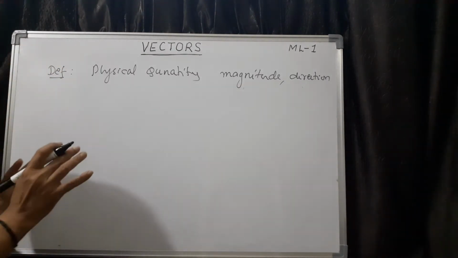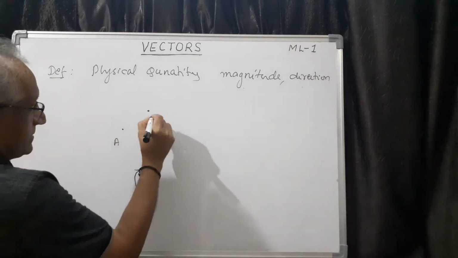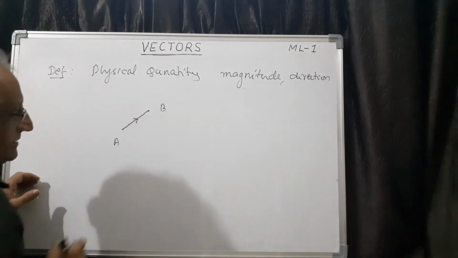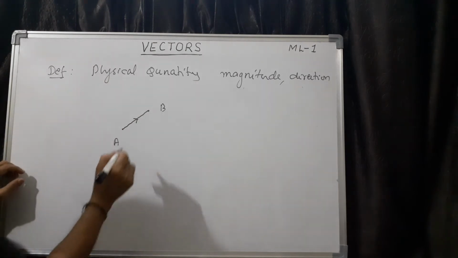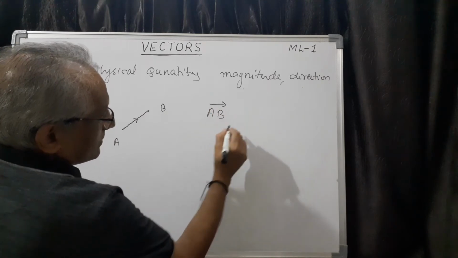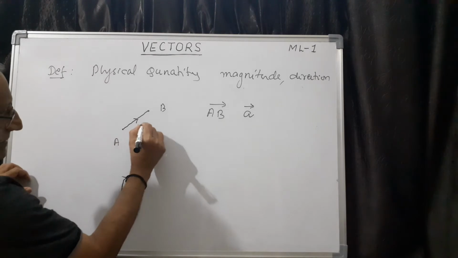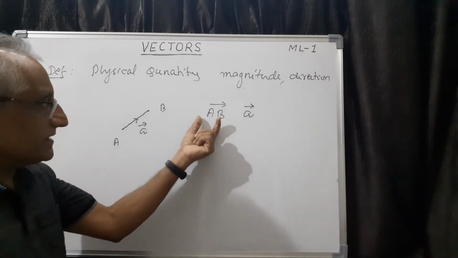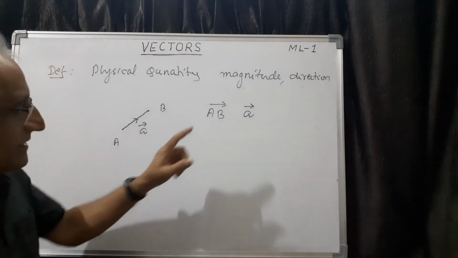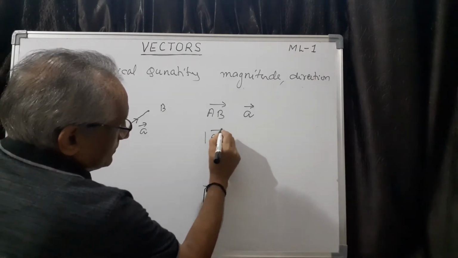Now, you should follow certain conventions. For example, suppose this is the initial point, this is the terminal point, then join this one. So, this is the vector. Normally we represent this by either AB with an arrow mark, or we can also use a small letter a. For example, here, this is the vector. So, AB indicates A is the initial point, B is the terminal point. So, that is the idea. And magnitude is denoted by, these are the conventions or symbols we use.